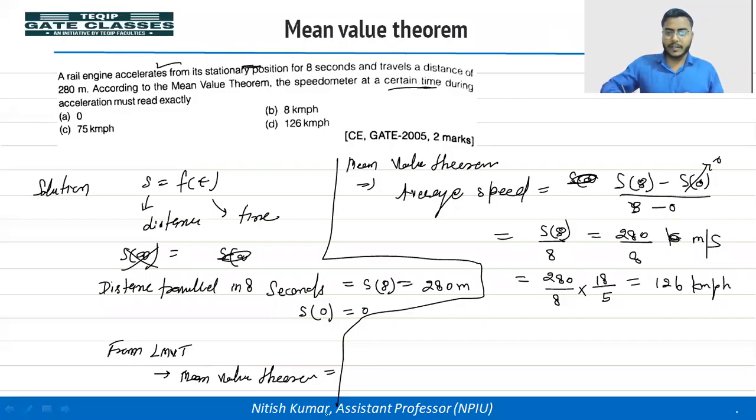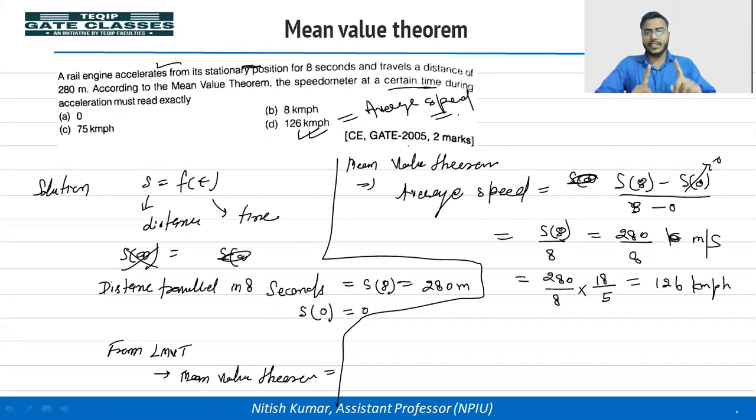So this speed we got is 126 kilometer per hour. So at a certain point, the instantaneous speed would be equal to the average speed. So a speedometer must read 126 kilometer per hour at a certain point. So this is equal to the average speed.